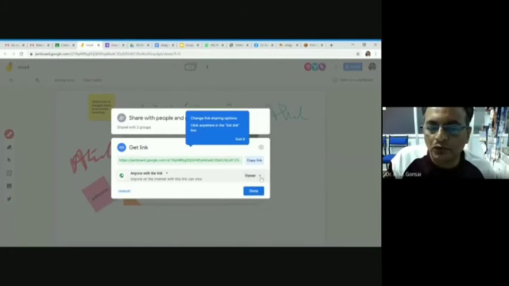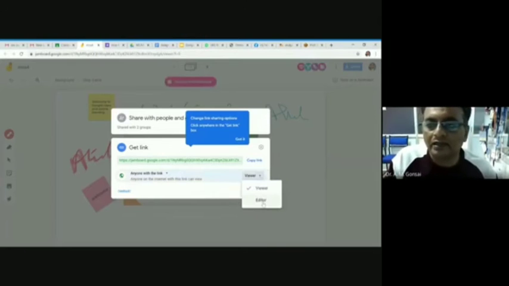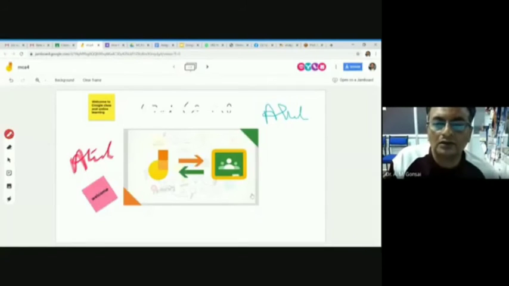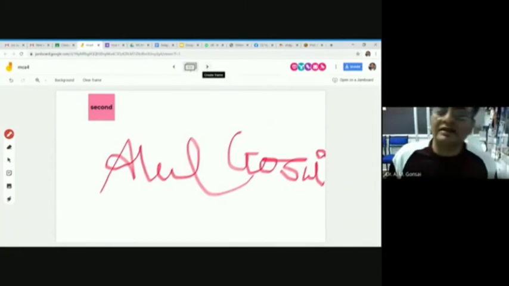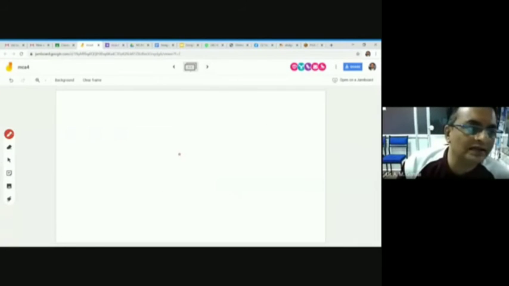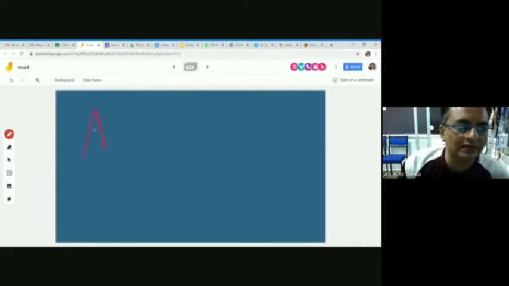You are only the viewer, but if I give the right, look, editor, do you see these people? Now you can type also. Type something on this particular side. If anybody has a mobile screen, open the link and type. I am opening a blank frame for you people. This is the background, a bluish board, so that you can easily type and see. Type from your end so others can see it on my screen.